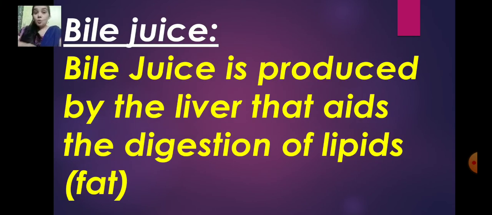So next one is what is called bile juice. It is produced by the liver. So you may get in the exam, bile juice is produced by, 4 options will be given. So you have to click the option liver, that helps in the digestion of food.